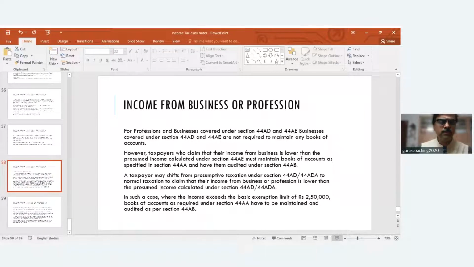So let us first take up section 44AD. Kindly make a note. Section 44AD. Presumptive tax relating to computation of income of a person carrying on.